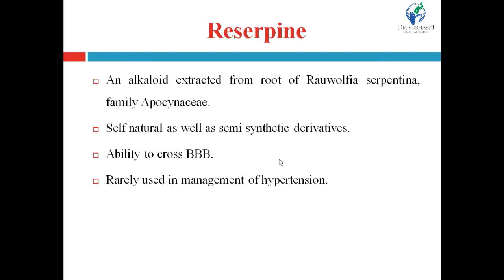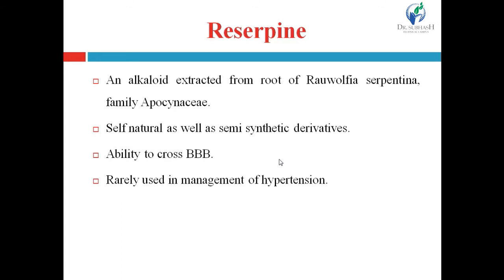First one is reserpine. It is an alkaloid extracted from the root of Rauwolfia serpentina belonging to family Apocynaceae. Reserpine is a naturally occurring alkaloid, and semi-synthetic derivatives are also available.